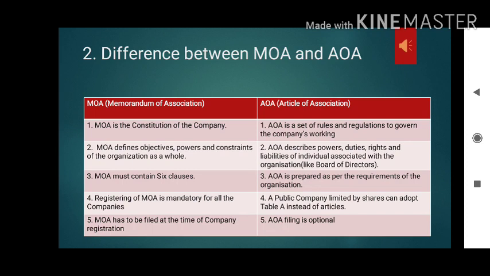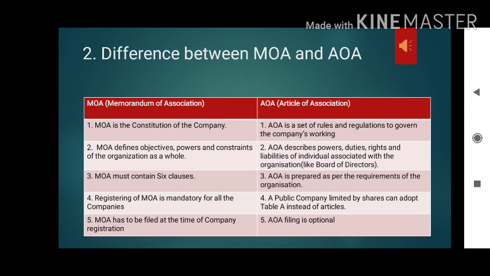The next question we are going to discuss is the difference between MOA and AOA. What do you mean by MOA? If you expand it, MOA is Memorandum of Association, and AOA is Articles of Association. Now, what is the Memorandum of Association?